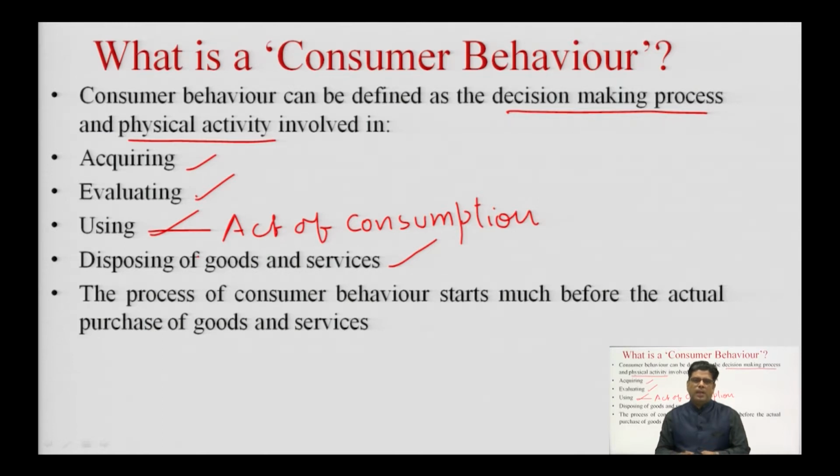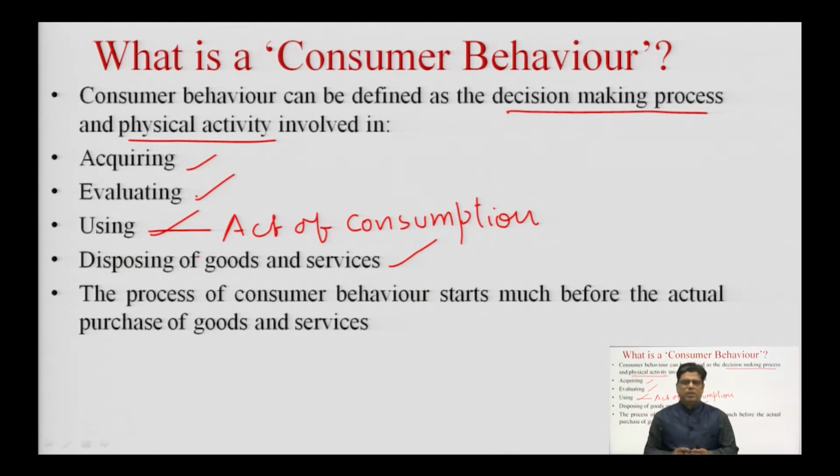For example, if we purchase a pencil from the market, this pencil is an example of a product. We have made the payment of money and acquired the pencil, and we might have done some evaluation before purchasing it. Now, when we bring the pencil home, we will use it along with the sharpener. We are going to sharpen the pencil and use it till the length of the pencil becomes very small. So, that is the act of consumption, that is, the third activity, using.